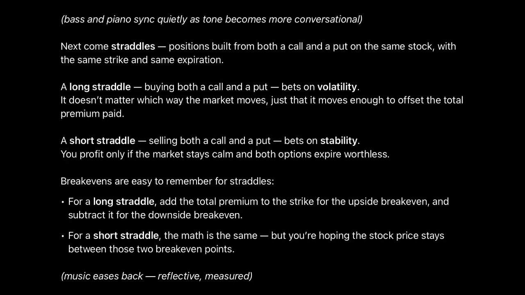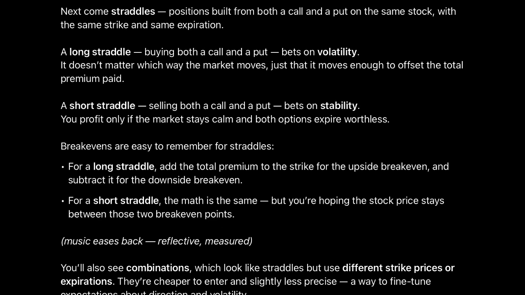Next come straddles, positions built from both a call and a put on the same stock with the same strike and same expiration. A long straddle, buying both a call and a put, bets on volatility. It doesn't matter which way the market moves, just that it moves enough to offset the total premium paid. A short straddle, selling both a call and a put, bets on stability. You profit only if the market stays calm, and both options expire worthless.